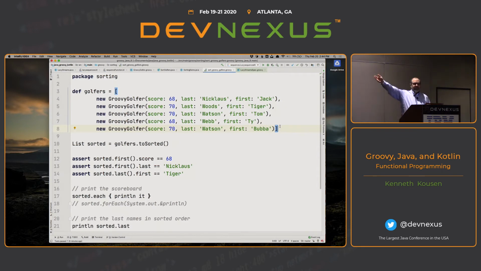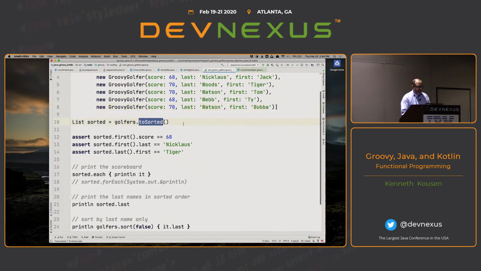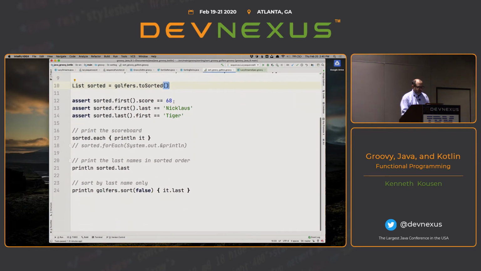So there's my collection of golfers, if you will, in a list. And then all I have to do is invoke toSorted, and now they're sorted. See, now that's, again, on the collection itself. And I could verify that they work, and I could print each out, or I could get the last one. Or the false here, again, would be to say make a new collection rather than modify the existing one, and it also takes as an optional argument a lambda that would say what property we are sorting by, for example.